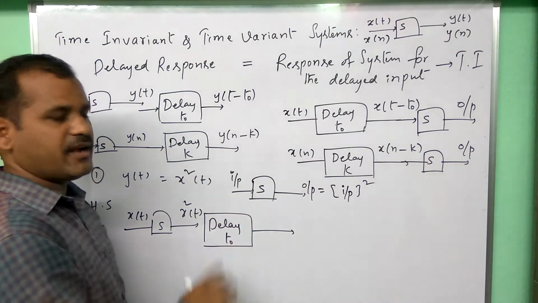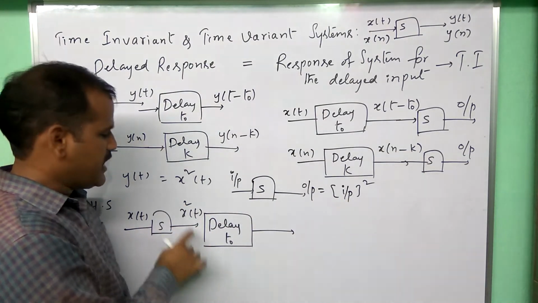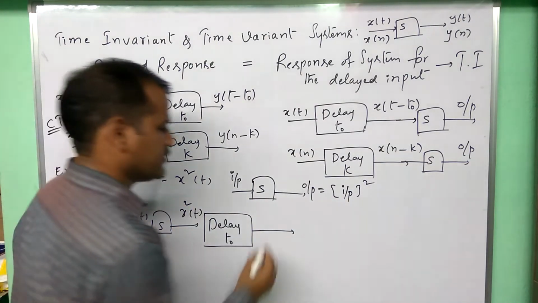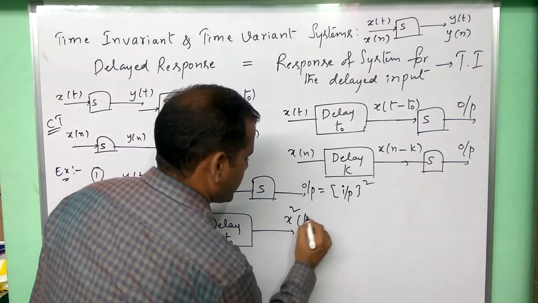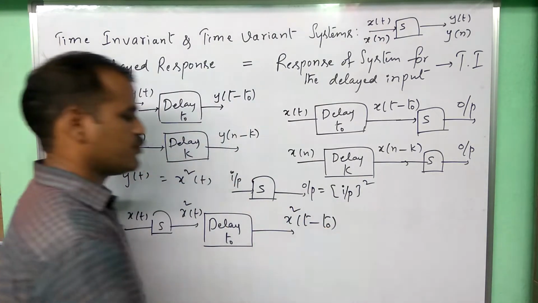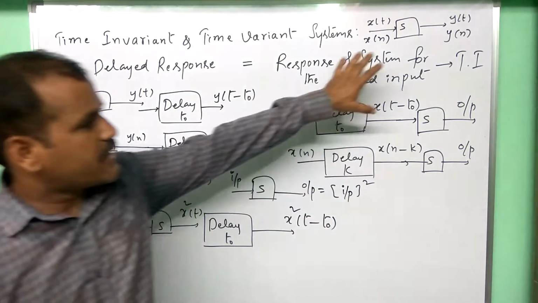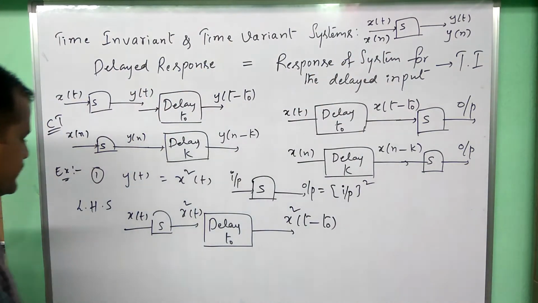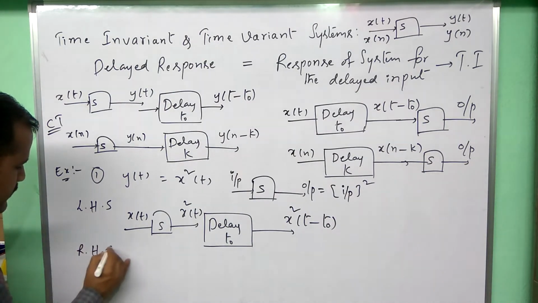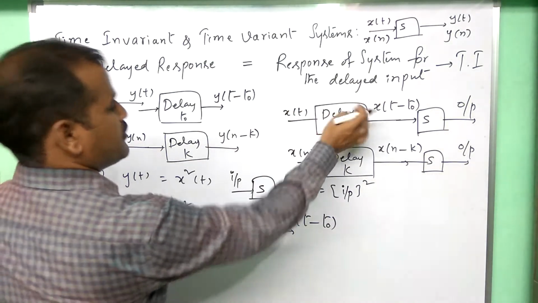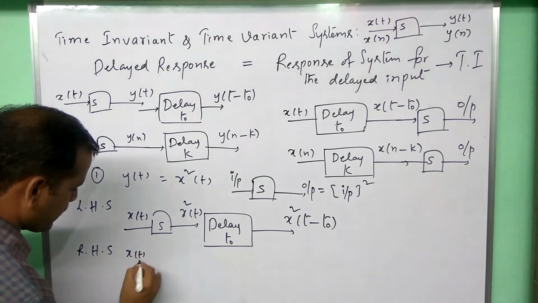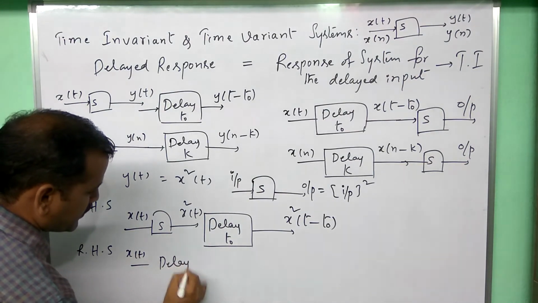So what is the delay of this x square of t? It means every t is replaced with t minus t naught. That means x square of t minus t naught is the output for the left hand side expression. Now the right hand side, let us consider the case. That is, first x of t is applied to the delay.